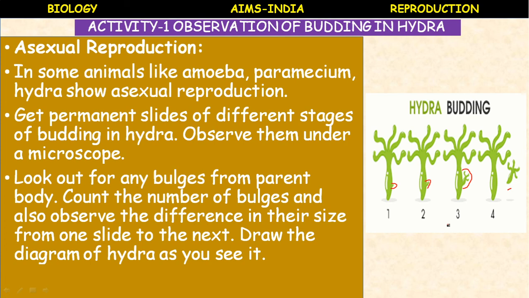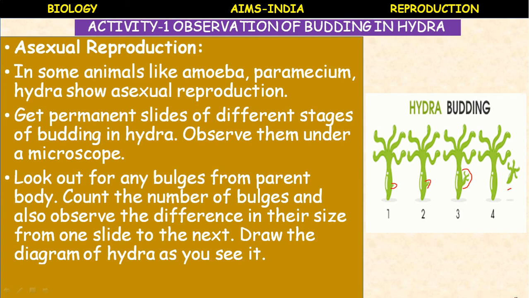So in hydra, the new individuals develop as outgrowths from a single parent. This type of reproduction in which only a single parent is involved is called asexual reproduction. Since the new individuals develop from the buds in hydra, this type of asexual reproduction is called budding.